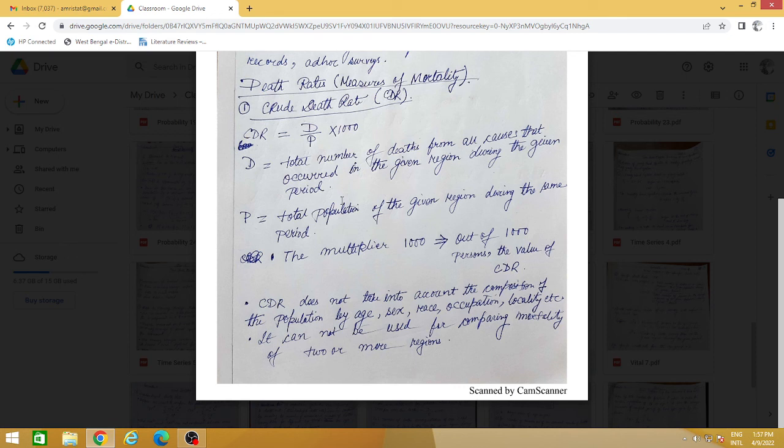Otherwise, how shall I understand what is the male population, what is the female population, at what age the male population is dying mostly due to COVID-19, what is the age of the female population that is dying due to COVID, right? So these demerits of CDR take us to the next level of measure.